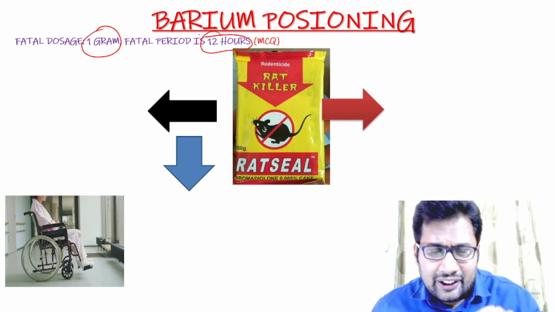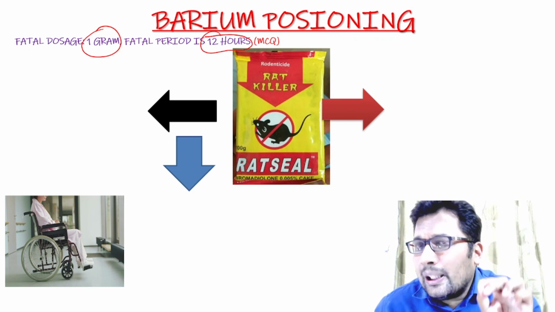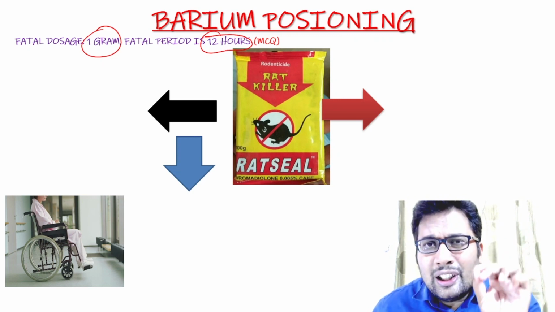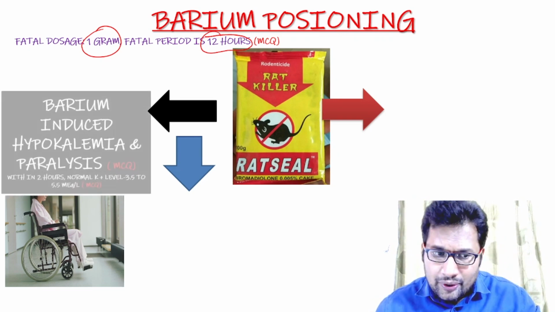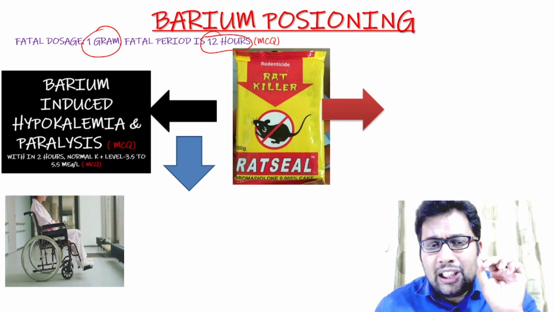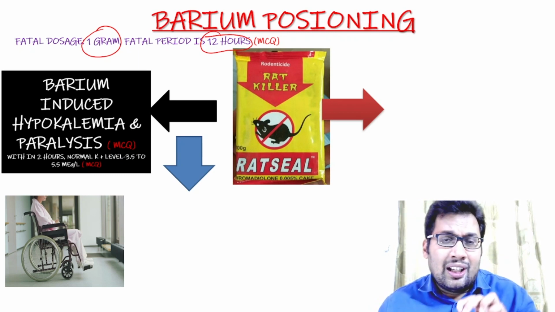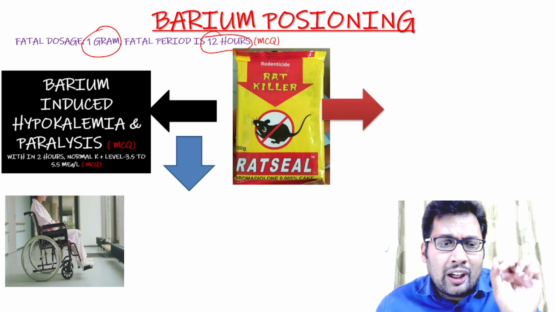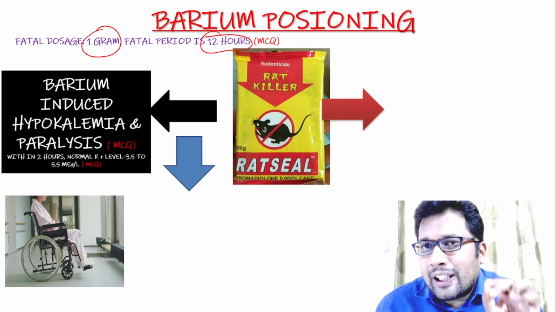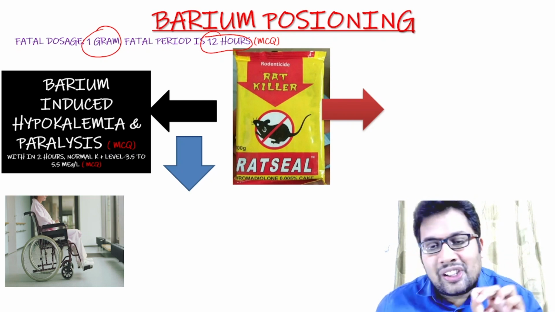What are the clinical features? The very important clinical feature is hypokalemia. Hypokalemia leads to barium induced paralysis. You can see here barium induced hypokalemia and paralysis within 2 hours. The normal potassium level is 3.5 to 5.5 milliequivalents per liter. So the treatment given here is potassium administration.